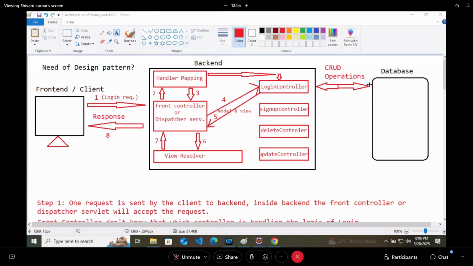Don't message in the chat box, guys. There is a poll going on in the meeting. You have to answer the question there. Don't drop it in the chat box.